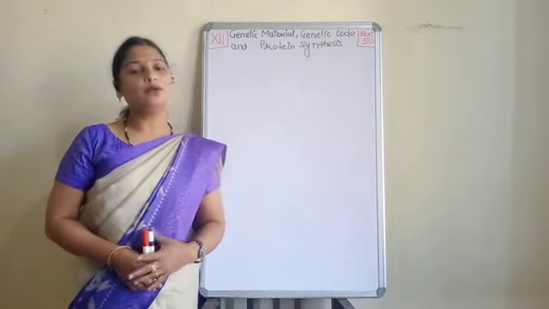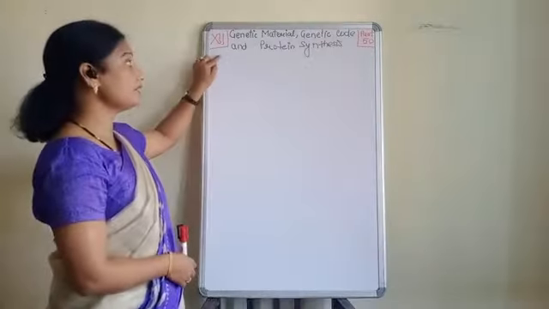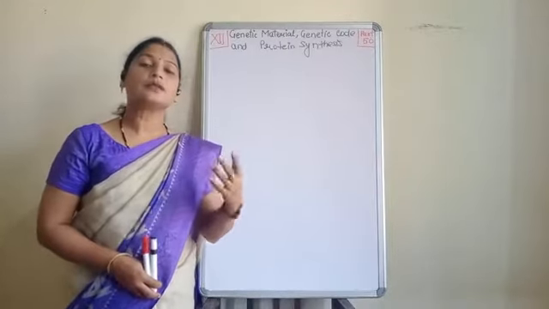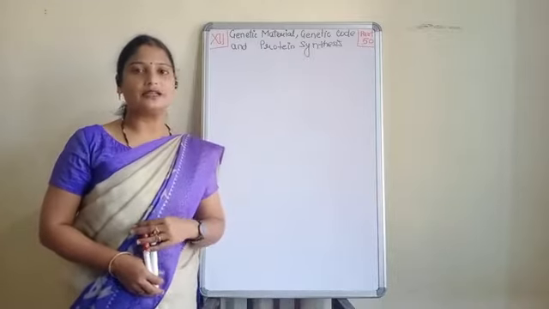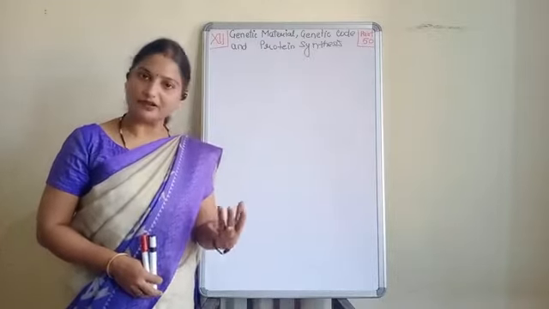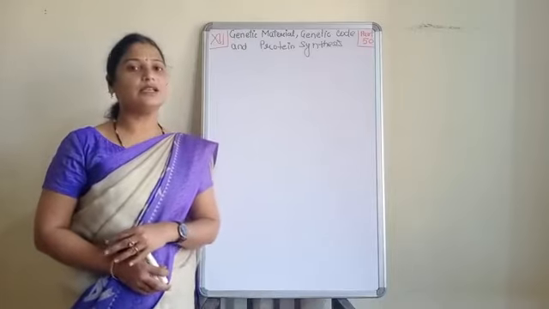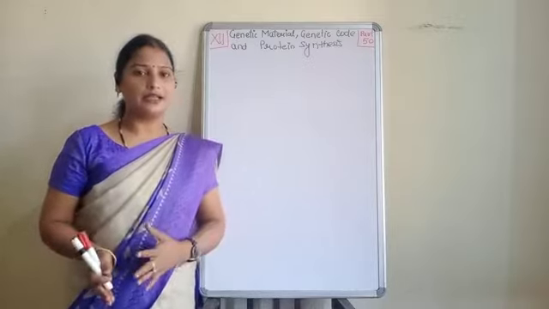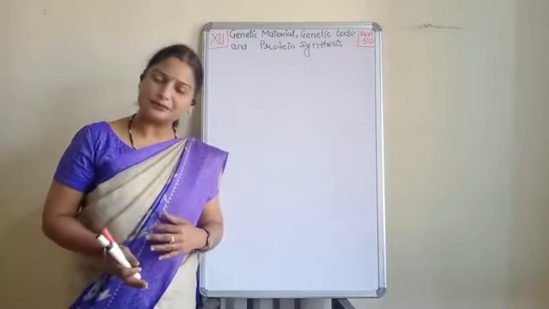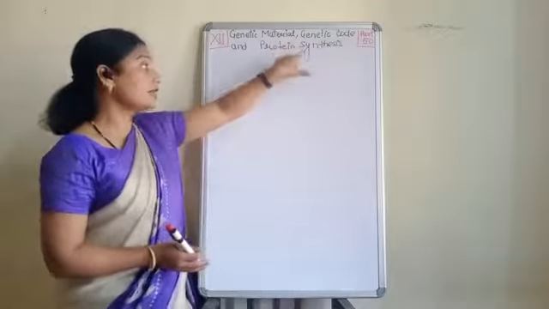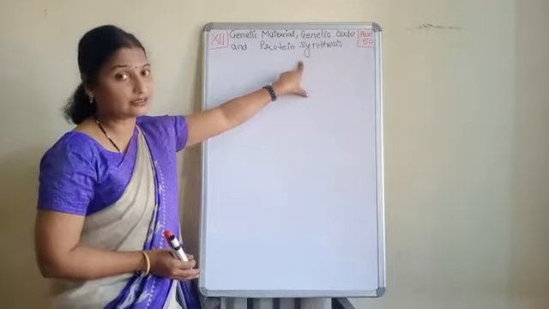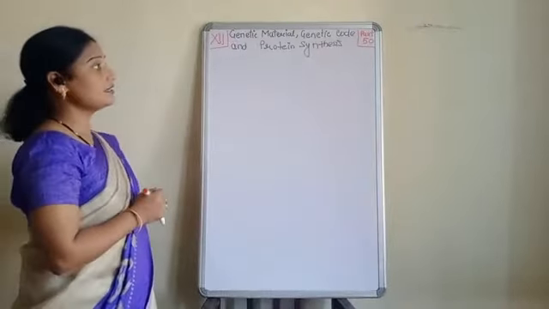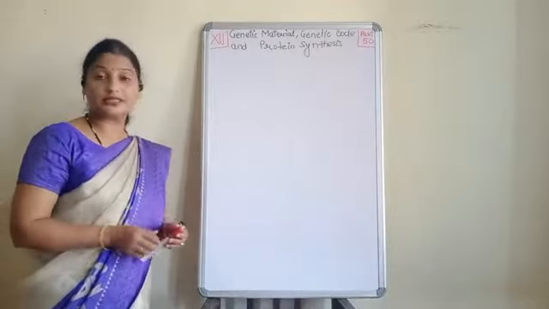Students, today we will begin with a new topic: genetic material, genetic code, and protein synthesis. In this chapter, we will see genes, the detailed structure and function of the gene. Then we will see DNA, the structure of DNA, RNA, its structure, types of RNA, and then we will see about protein synthesis. Now, let's begin with the chapter genetic material, genetic code and protein synthesis.